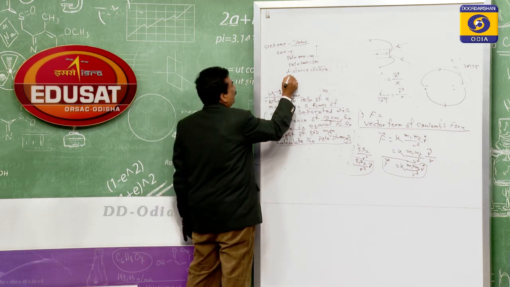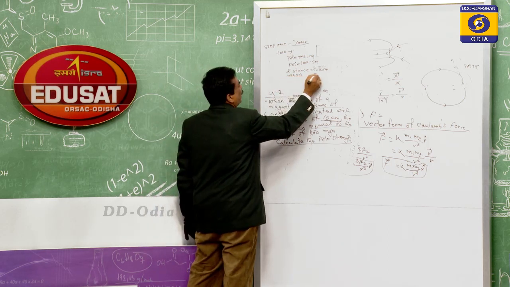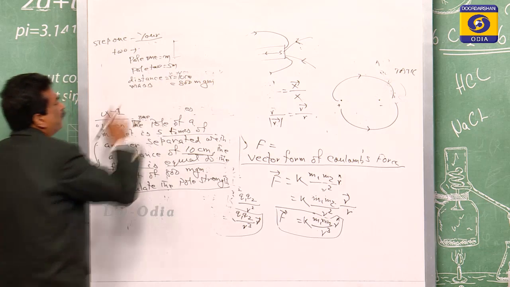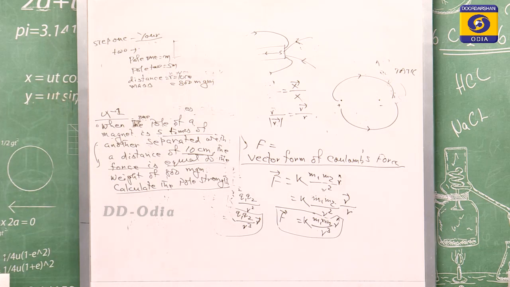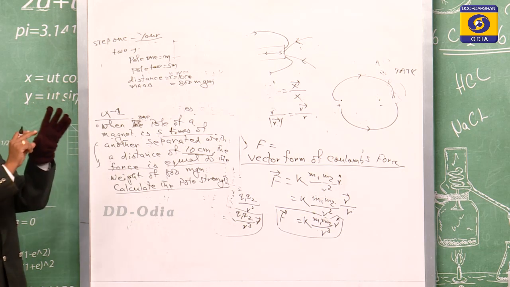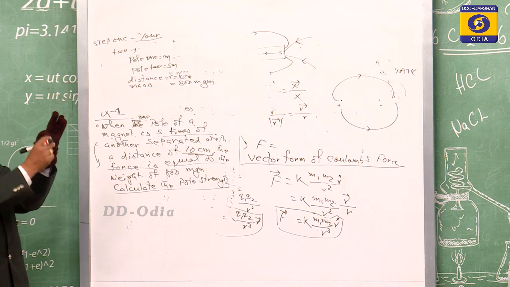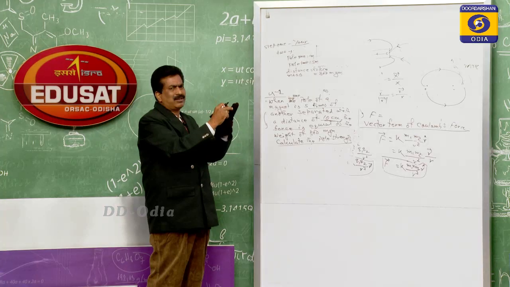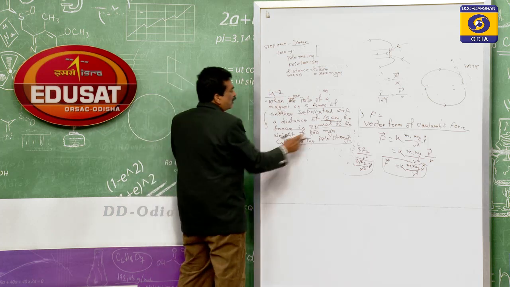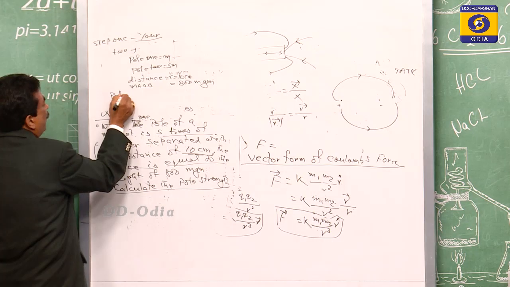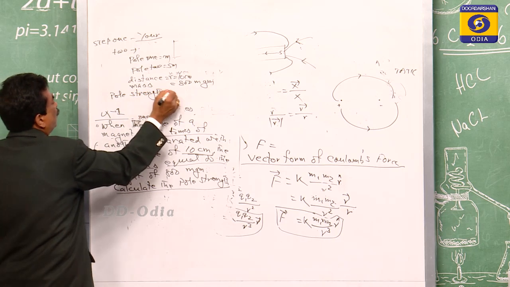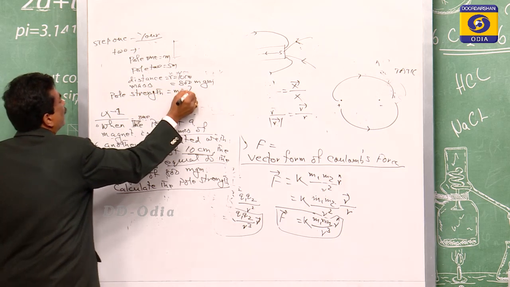So here the mass is equal to 800 mgm. Then the question is to calculate the pole strength. So asking is the pole strength, we have to find the value of m.